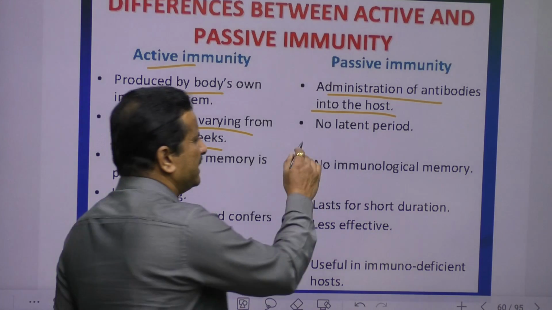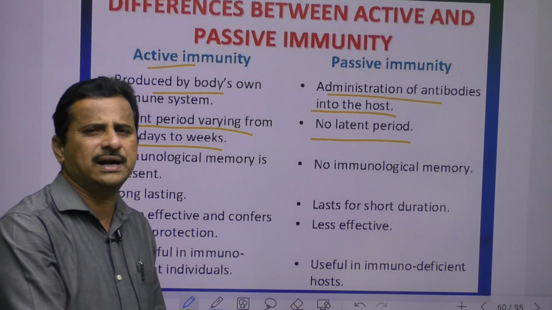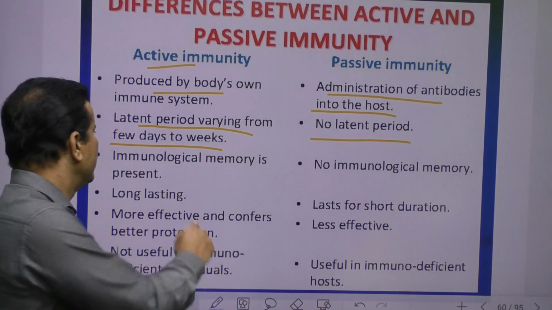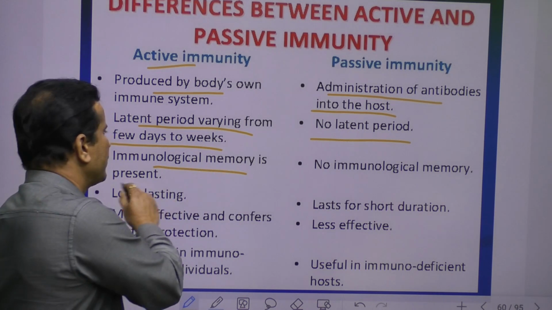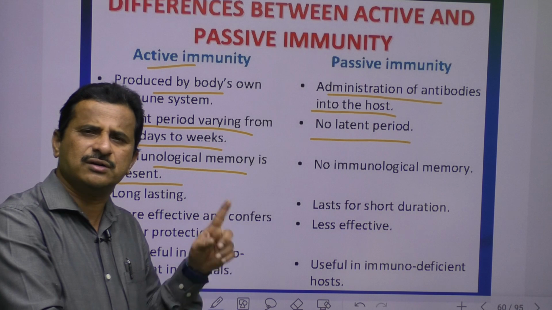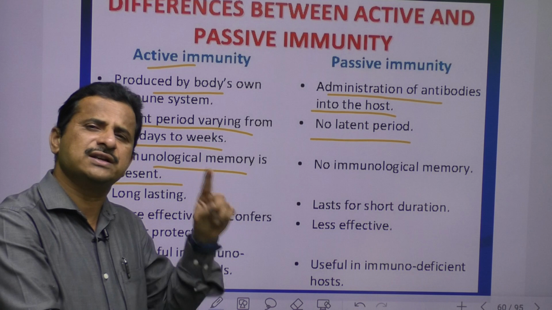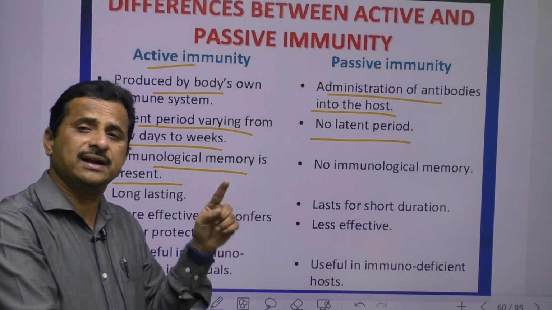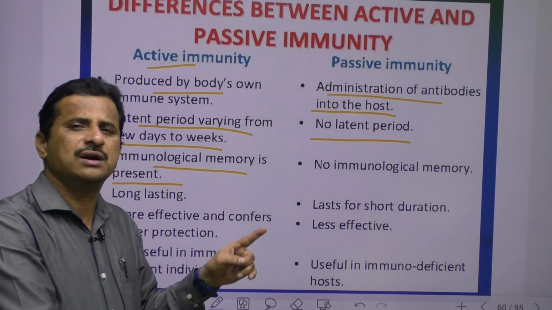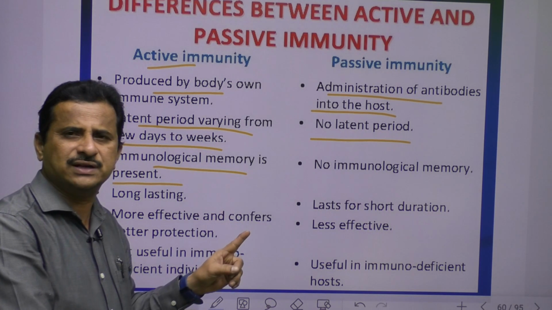In passive immunity there is no latent period because we are injecting antibodies directly, and they act directly on antigens and microorganisms. Next, immunological memory is present in active immunity. In case antibodies are lost, the memory cells in our body recognize a freshly entering antigen again. This is called immunological memory, also called memory cells being activated.